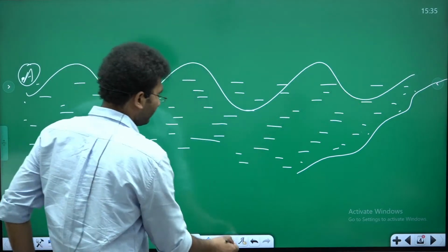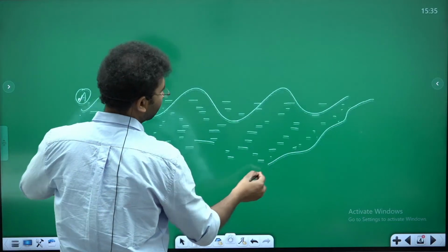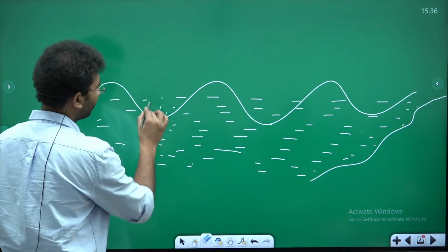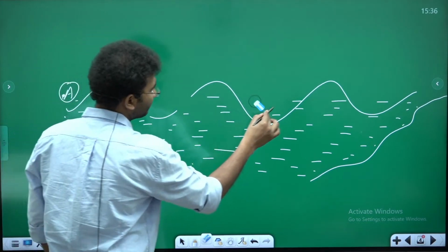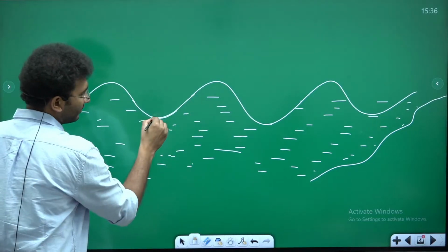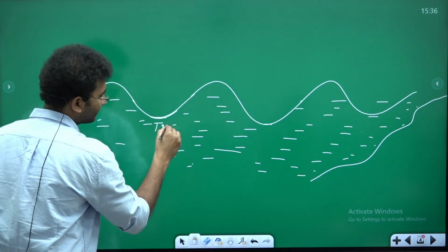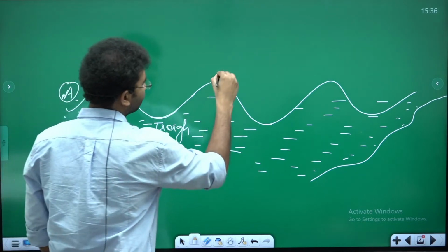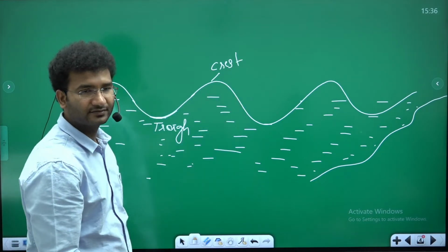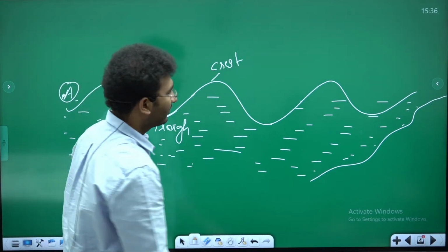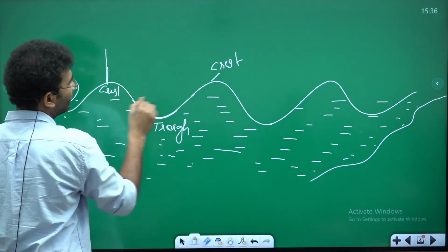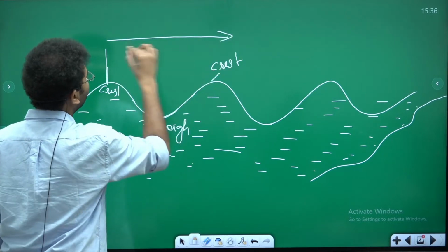Come back. You need to understand a few things first. Let's go back to the class 6 or class 7 understanding and try to understand what exactly a wave is, what wavelength is, what a crest is, what a trough is. See, the lower part of the wave is called the trough, and this is called the crest. And what is the wave height? Wavelength is this, okay? From crest to crest, this is nothing but wavelength.